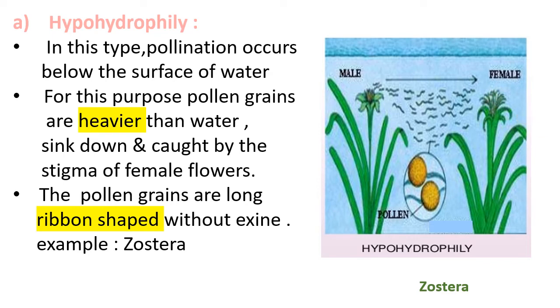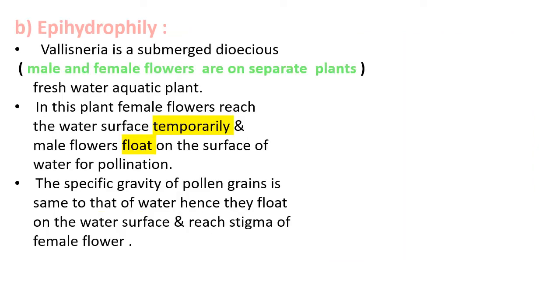In this way, hypohydrophily occurs in Zostera. Epihydrophily. It is the second type of hydrophily. Hydrophily is the pollination carried with the help of water. The pollination which occurs on the surface of water is called epihydrophily.